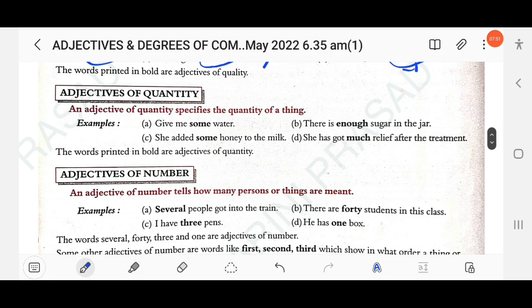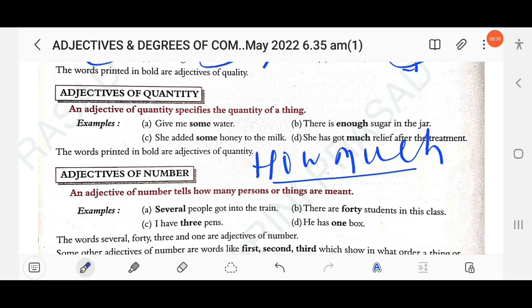Then next here adjectives of quantity. An adjective of quantity specifies the quantity of a thing. Give me some water. If you want to know the adjective of quantity, you need to ask the question how much. How much water? Some water. How much sugar? Enough sugar. How much honey? Some honey. How much relief? Much relief. So these are adjectives of quantity. You need to ask the question how much.